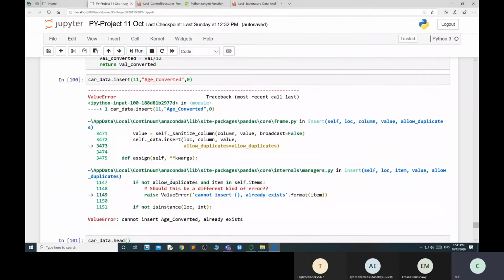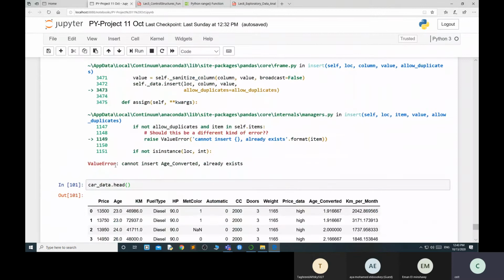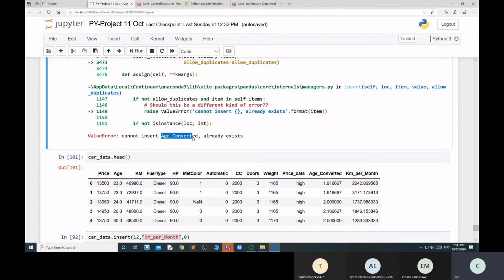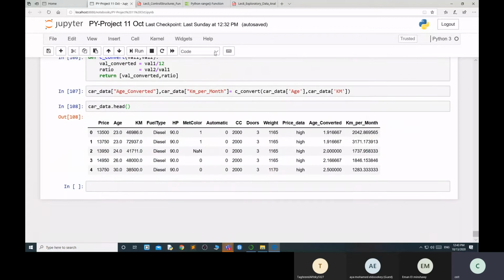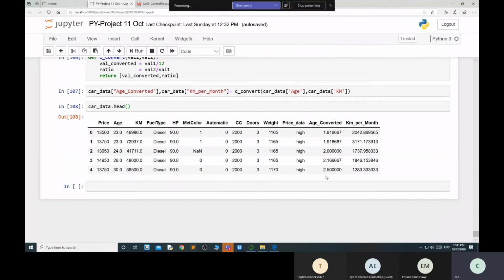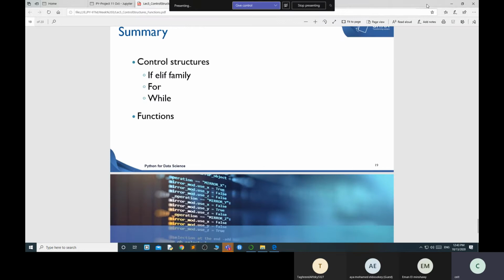So there are a lot of hit and trials available, and whenever an error comes, go to the last line and read it. Because I am executing this part, this part is automatically inserted, so that's why I can't do that particular area. Now, if you understand your data, it is slightly ready. You can find out the average age, the kilometers per month, the average month. These things you can perform with this. But we'll go to the next part one by one.